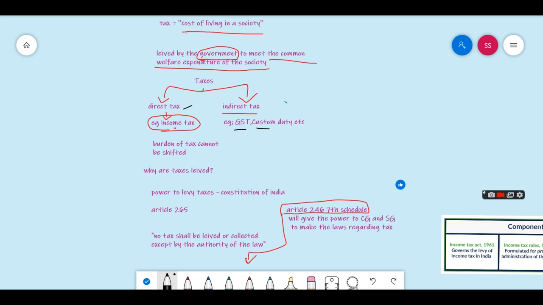In direct tax, the burden of tax cannot be shifted. If you are earning an income, then you have to pay income tax. You cannot shift your burden to somebody else, right?